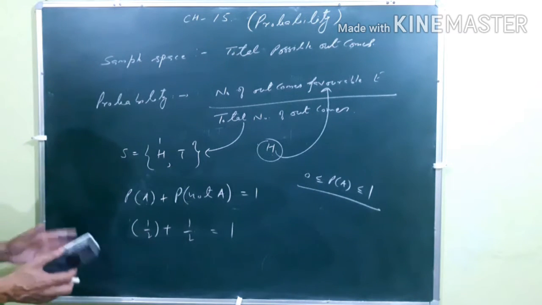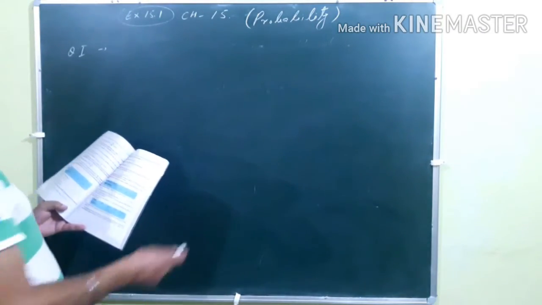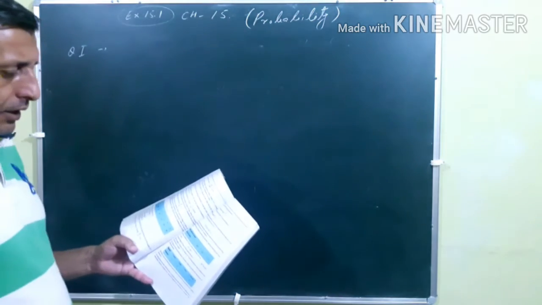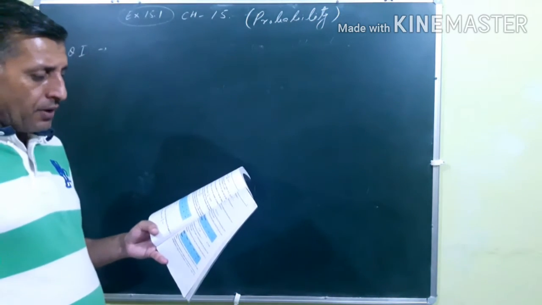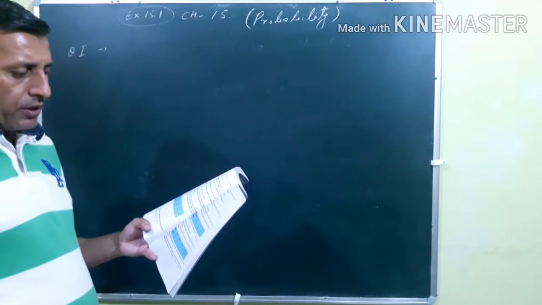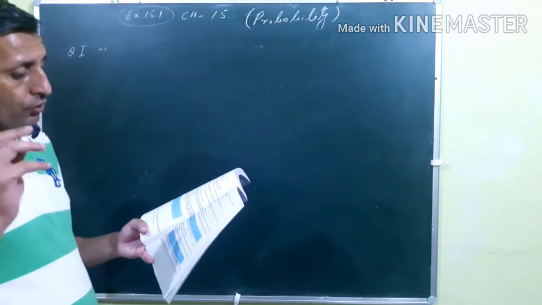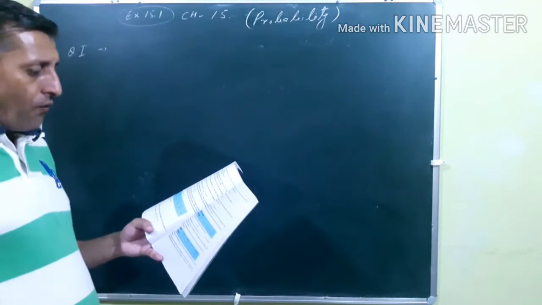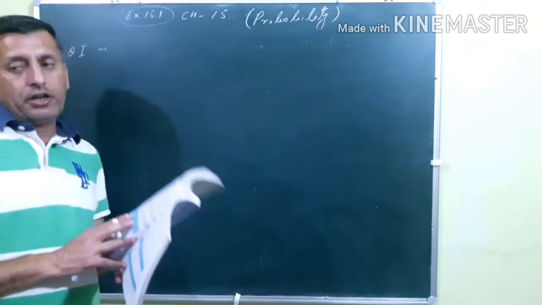So these are some basic concepts of probability. Now I am going to start with question number 1 from exercise 15.1. In a cricket match, a batswoman hits a boundary 6 times out of the 30 balls. So total balls is 30 and she hits a boundary 6 times. Find the probability that she did not hit a boundary.